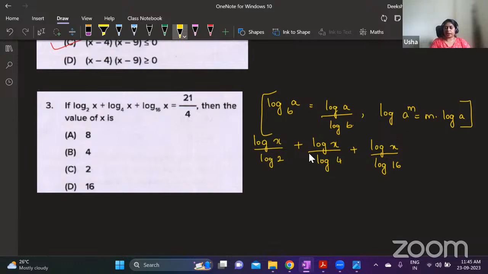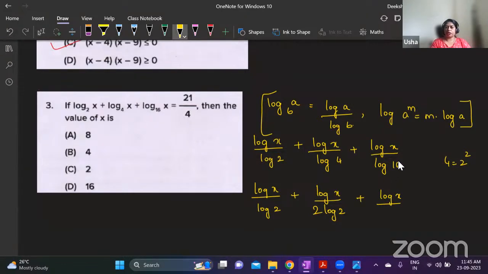So using that, I can write this as log x by log 2 only. Whereas this one is log x by log 4. 4 can be written as 2 square, right? So this is same as 2 log 2. Understood how we have written 2 log 2?